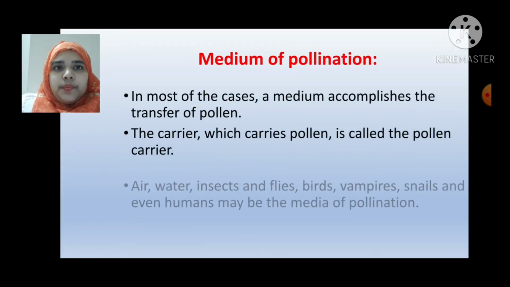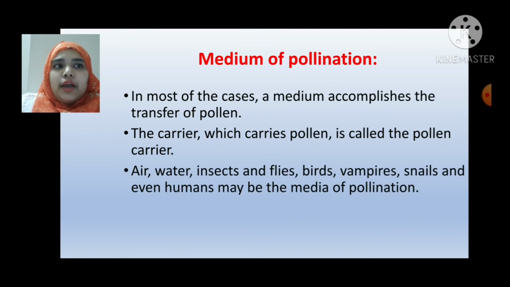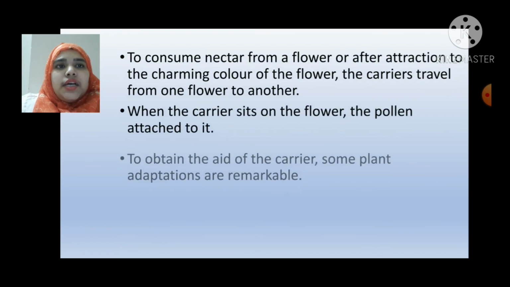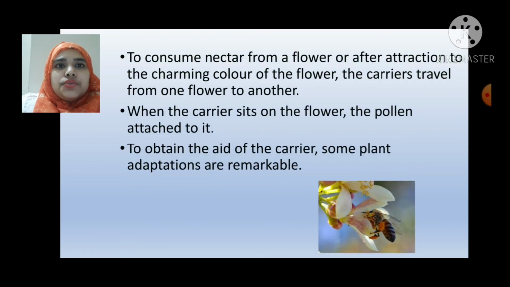Medium of pollination. In most of the cases, a medium accomplishes the transfer of pollen. The carrier which carries pollen is called the pollen carrier. Air, water, insects and flies, birds, vampires, snails, and even humans may be the media of pollination. To consume nectar from a flower or after attraction to the charming color of the flower, the carriers travel from one flower to another. When the carrier sits on the flower, the pollen attaches to it. To obtain the aid of the carrier, some plant adaptations are remarkable.